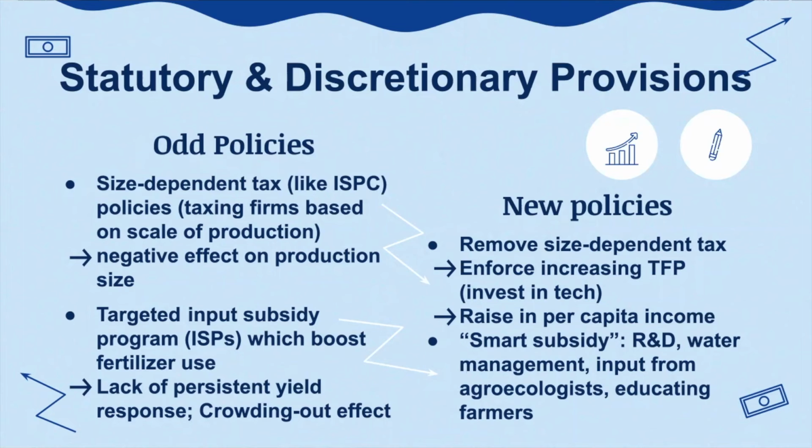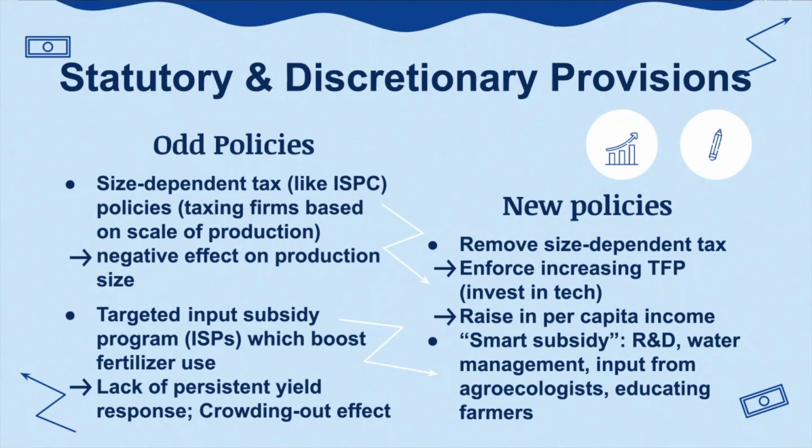Next, we will discuss a statutory provision, size-dependent tax policy, like the simplified tax for small taxpayers in Mozambique. The tax taxes firms based on scale of production, which is preferential to smaller firms, so firm owners are disincentivized from firm growth, leading to contraction of output. By removing the size-dependent tax and making the tax system size-neutral, the low and middle-sized firms have an incentive to increase their total factor productivity. They will also have higher incentives to invest in productivity-enhancing technologies, which can boost output and raise per capita income.